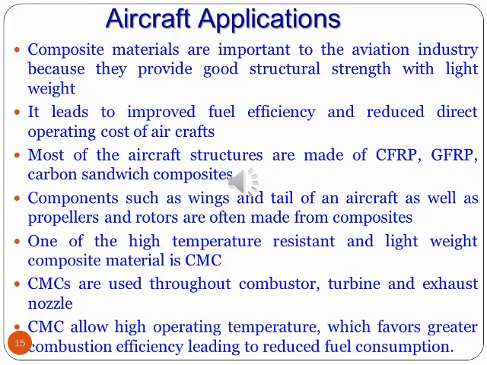GFRP means glass fiber reinforced polymers. CFRP stands for carbon fiber reinforced polymers. Components such as wings and tails of aircraft as well as propellers and rotors are made from these composites.